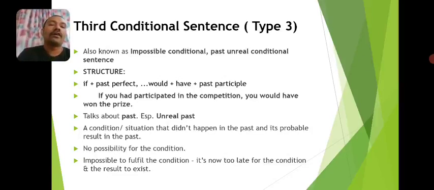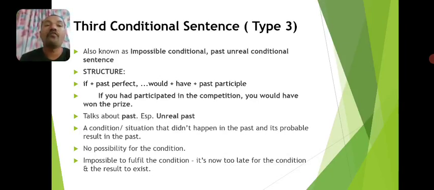Especially, we use this sentence structure to talk about the unreal past. What is the unreal past? We don't use this sentence structure to talk about what exactly happened in the past. We use this structure to talk about the opposite of what happened in the past.